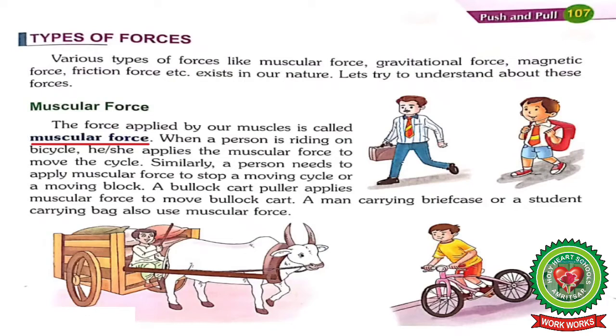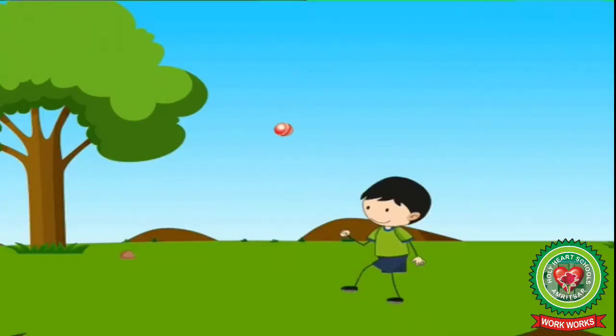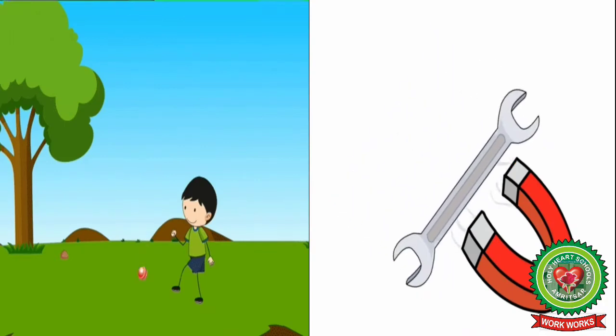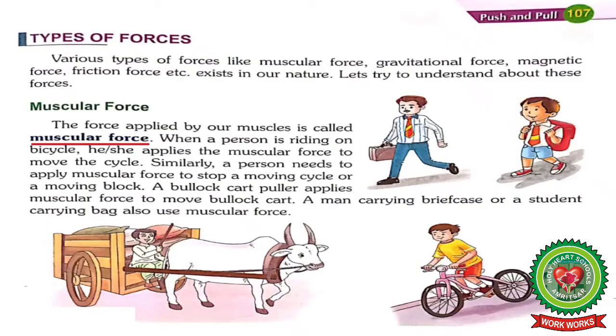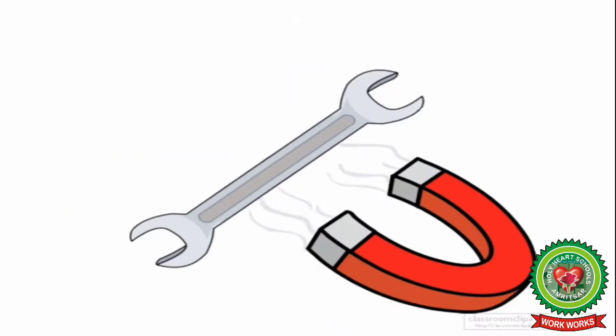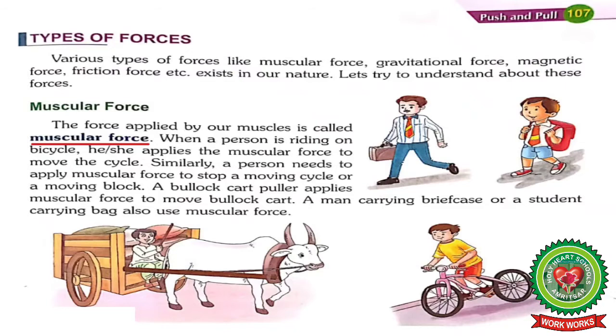Now, what are non-contact forces? Non-contact force is a force in which two objects are not in contact with each other. Gravitational force and magnetic force are non-contact forces. Students, there are different types of forces in nature like muscular force, gravitational force, magnetic force, frictional force, etc. Let's discuss muscular force and gravitational force in detail.